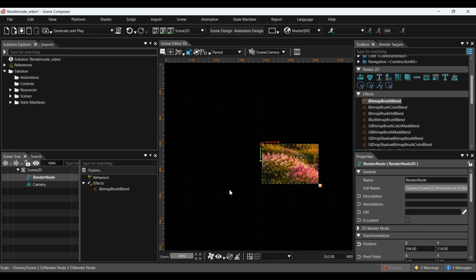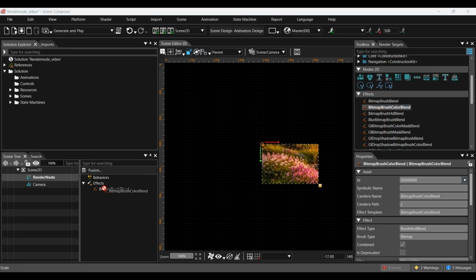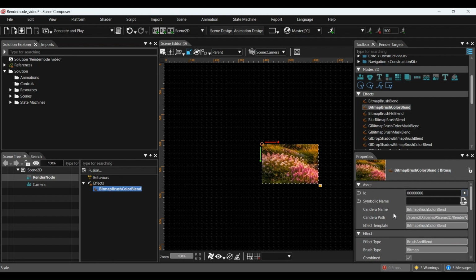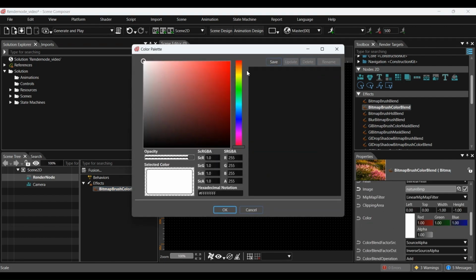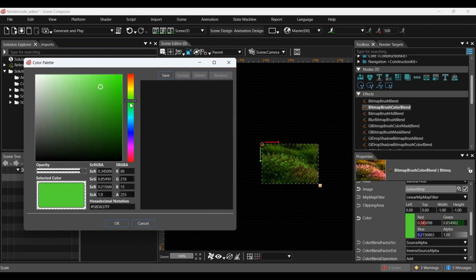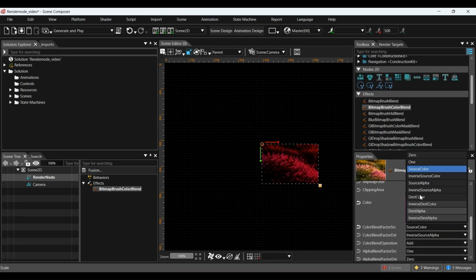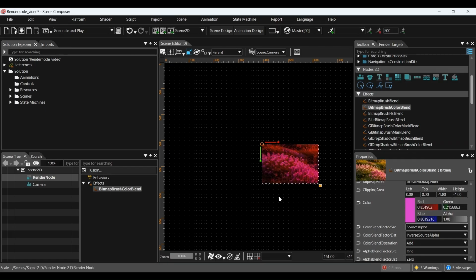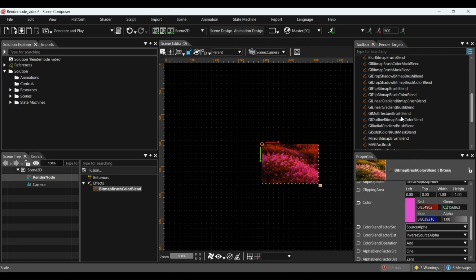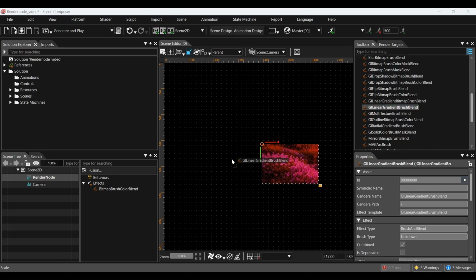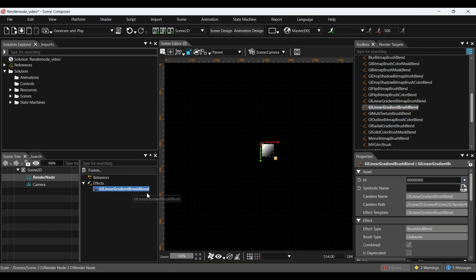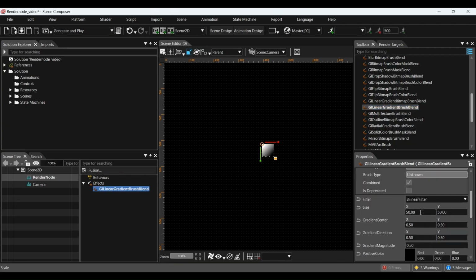Render Node also allows us to create more advanced visual effects. For example, Bitmap Brush Color Blend, an extended version of Bitmap Node, lets us combine colors with images. Similarly, Linear Gradient Brush Blend, an extended function of Solid Color Node, allows us to apply gradient effects with smooth color transitions.